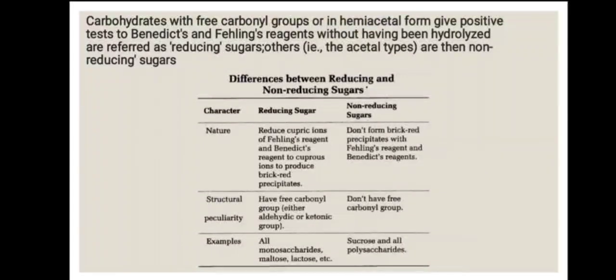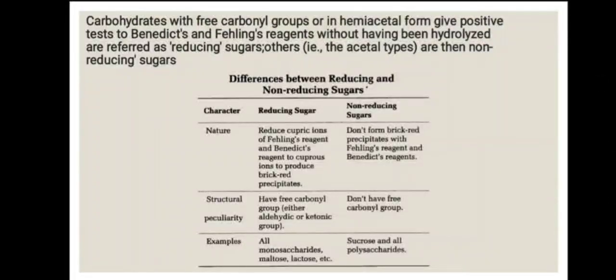Carbohydrates with free carbonyl groups or in hemiacetal form give a positive test to Benedict's and Fehling's reagent without having been hydrolyzed, and are referred to as reducing sugars. The others, that is acetal types, are non-reducing sugars.